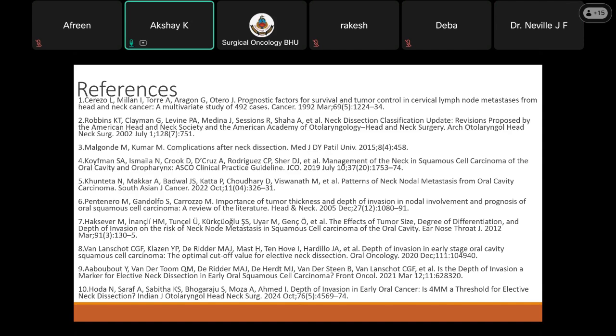You cannot know the depth of invasion from a simple biopsy. From imaging, we can find out the depth of invasion, sir. MRI is thought to be very sensitive for depth of invasion. Imaging cannot give you a clear exact extent. It can be off by 1 or 2 millimeters, because it is from the deepest depth of the tumor, right?